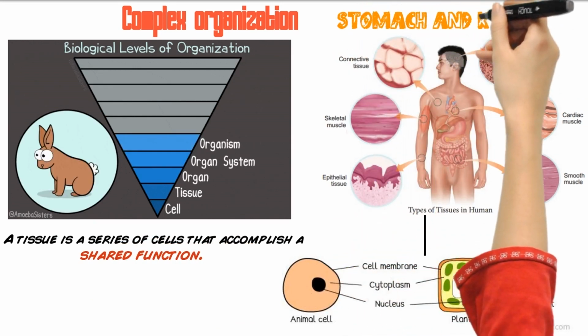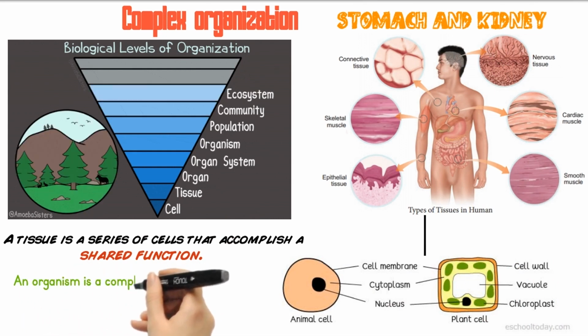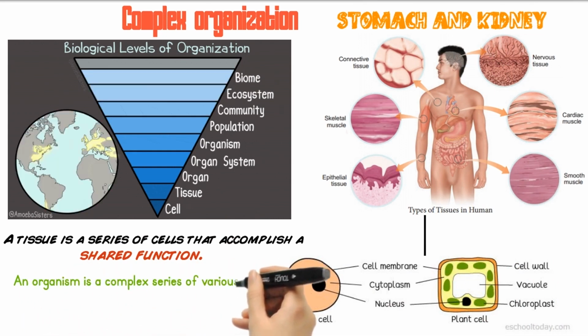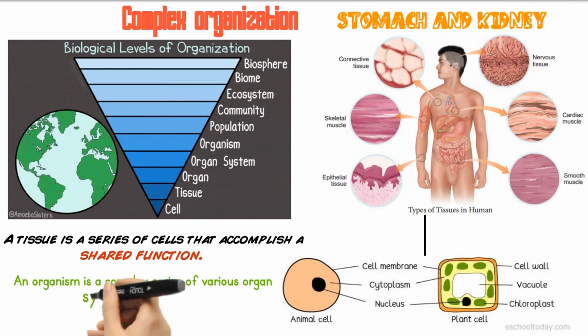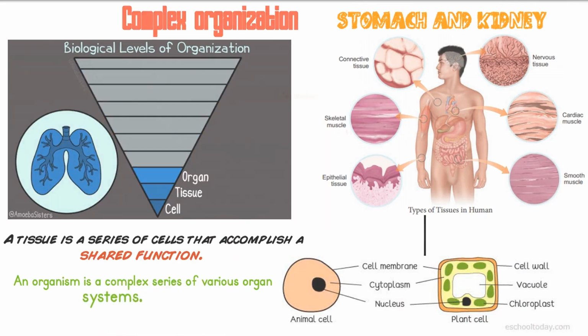Tissues, in turn, form organs, such as the stomach and kidney. A number of organs working together compose an organ system. An organism is a complex series of various organ systems.